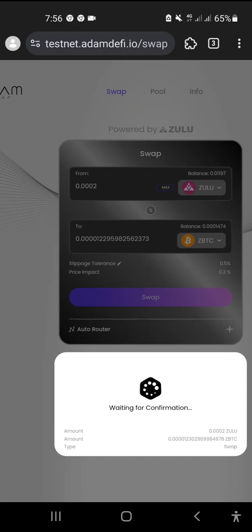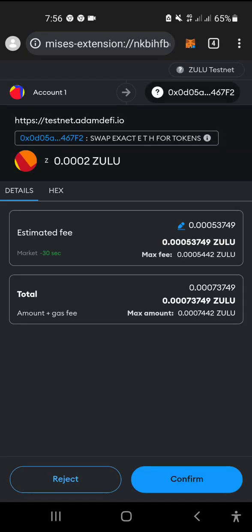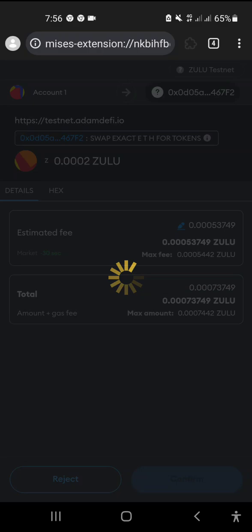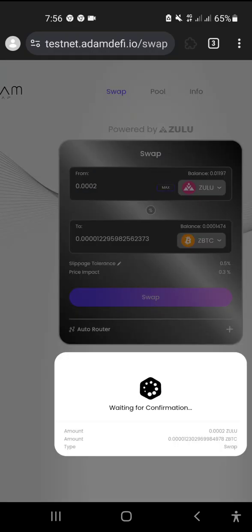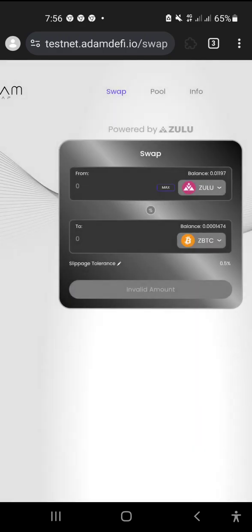It will take some time because it is decentralized finance, and as it's testnet, not mainnet, it is not so fast. So confirm your swap, and waiting for confirmation, it will succeed after a while. So you are learning here how to do a swap. Okay, success, you did the swap, your Zulu has gone to ZBTC.